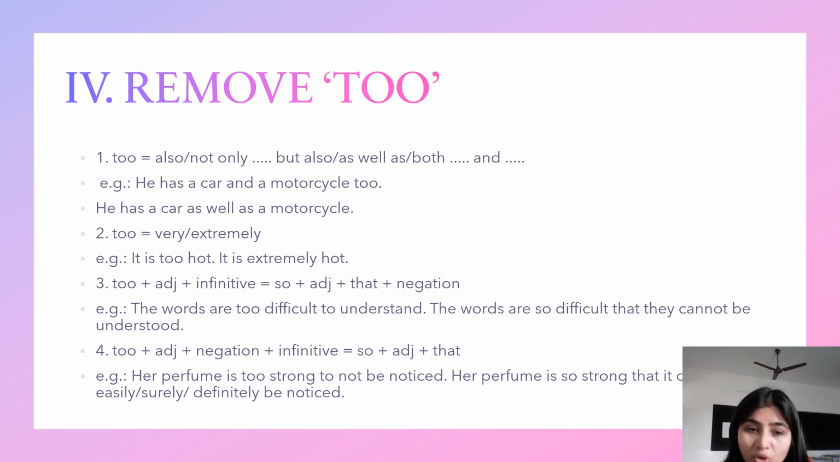It could be the other way around also. If they give you this sentence, the words are too difficult to understand, change the sentence using so. How do you do that? These words are so difficult that they cannot be understood. So now let's move to the next.